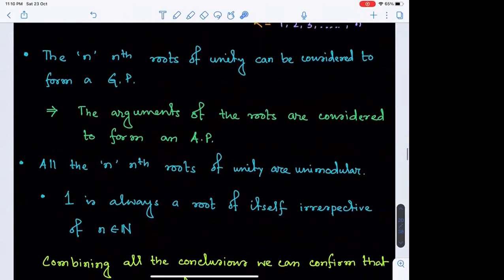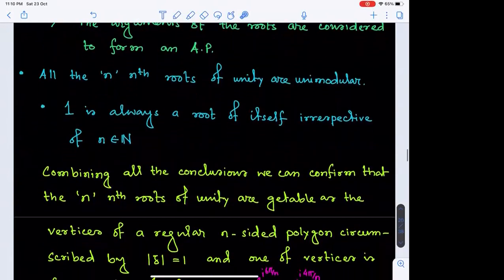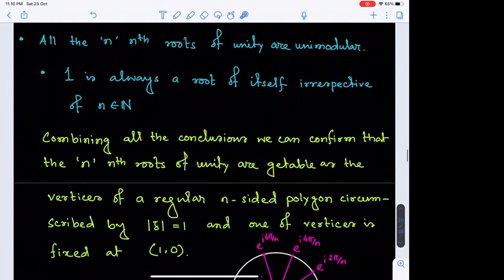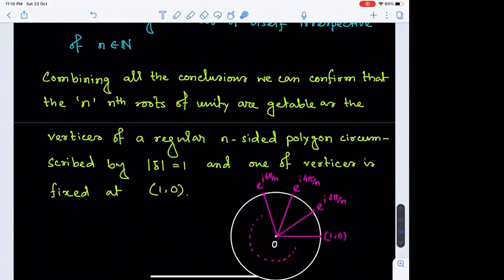Now combining all these conclusions, what we can get is that the nth roots of unity are gettable as vertices of a regular n-sided polygon circumscribed by mod z is equal to 1, and one of the vertices is fixed at (1, 0). Right? (1, 0) is always a root of itself, so this will definitely be a root.